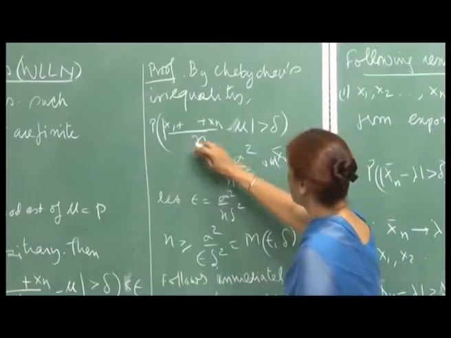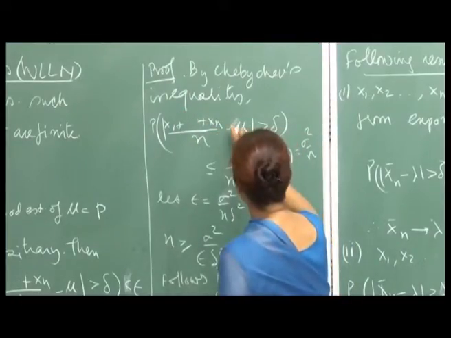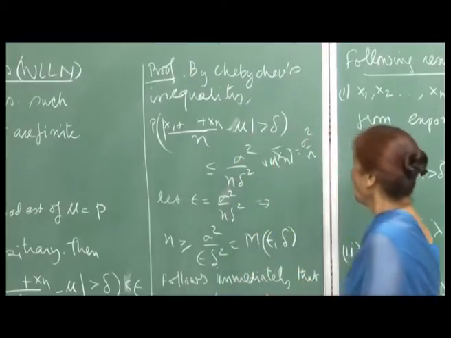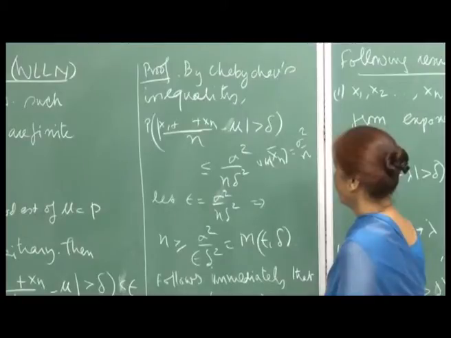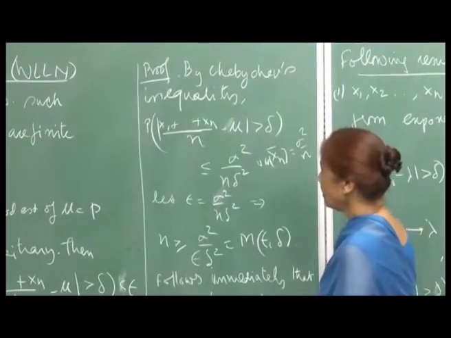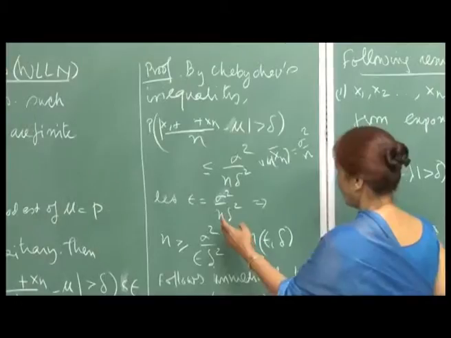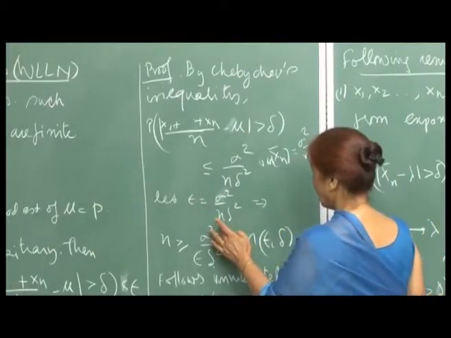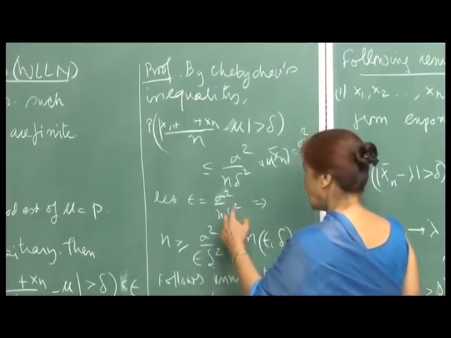So, by Chebyshev's inequality, the probability that x n bar minus its expected value, in absolute value, is greater than delta is less than or equal to sigma square upon n delta square. I did say that epsilon and delta are arbitrary, but I can choose my epsilon to be sigma square upon n delta square. So, in a way epsilon is a function of delta, and that is okay.